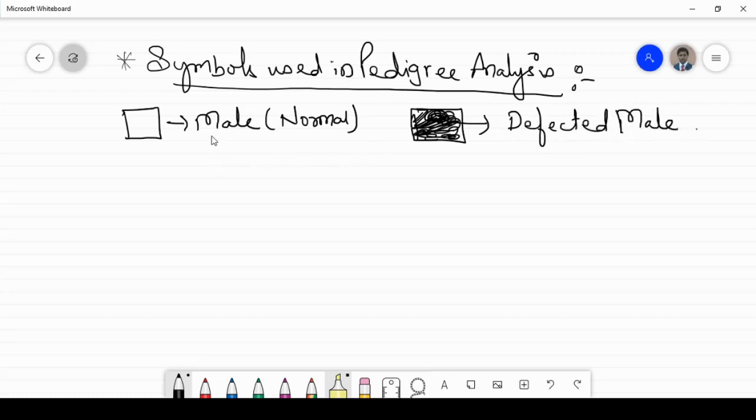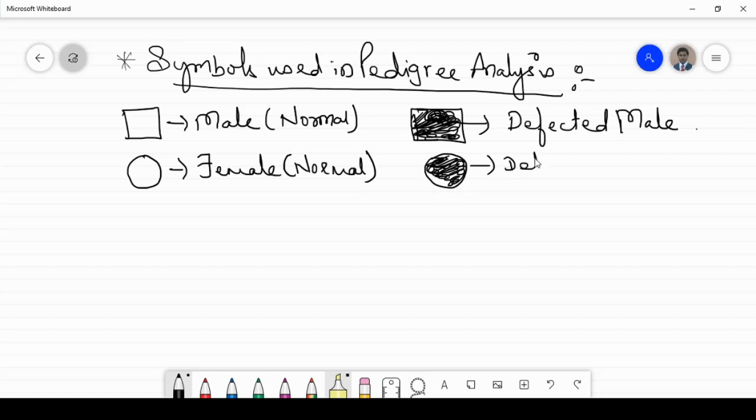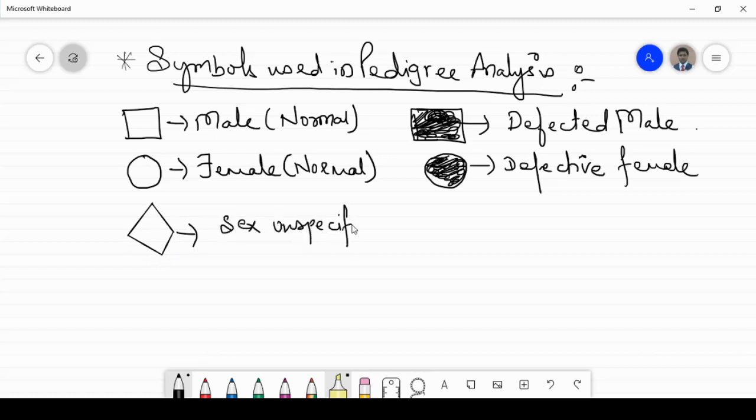Similarly, a circle is a normal female, and a shaded circle is a defective female. If I draw a triangle, it is said to be sex unspecified, that is, we don't know whether it is male or female.